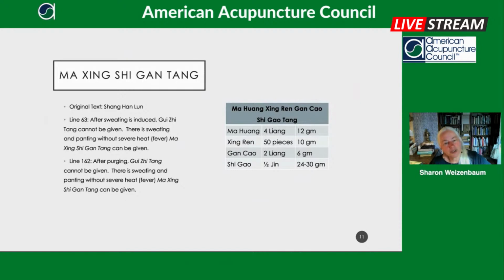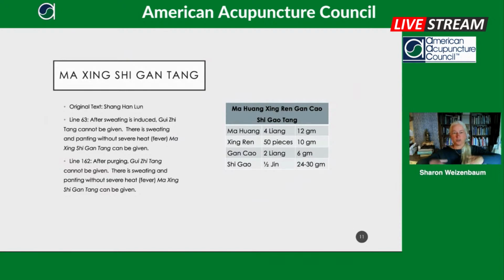Okay, so now we're going to look at another formula. And so maybe now you'll notice in this formula, though there's a lot of Ma Huang, proportionally, given the amount of Shi Gao, it's actually quite a bit less than in Ma Huang Tong. In addition, not only is it not potentiated by Guizhi, it's also got the Shi Gao to balance it out. So if you think about what Shi Gao does, if Ma Huang excites the heart and stimulates, Shi Gao calms agitation.